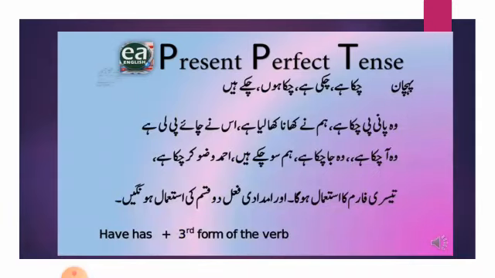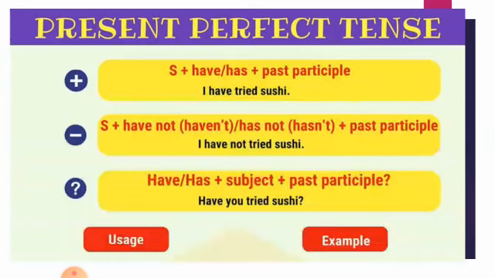Apart from that, we are proceeding toward the present perfect tense, that is the Urdu indication of it is चुका है, चुकी है, चुका हूँ, चुके हैं. Now this is the structure, the formula. Present perfect tense: subject plus helping verb, have and has, plus past participle, means third form of verb, plus object. I have tried sushi. Sushi is a dish, a recipe. Now the negative: subject plus have not, has not, plus past participle.